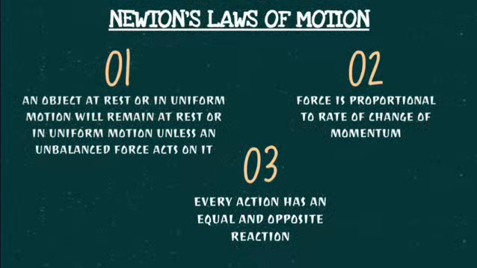That is, if you want an object to come out of its inertia, you have to apply an unbalanced force. And if an object is moving, it will keep on continuing unless and until it is disturbed. The second law says force is directly proportional to rate of change of momentum. And the third law, the universal law, again, every action has equal and opposite reaction.